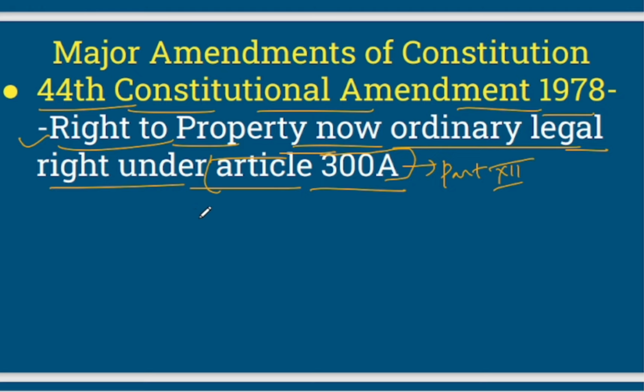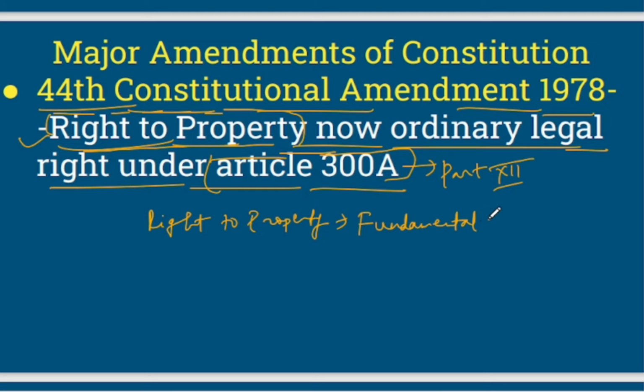Here we also need to know what was the status of this right to property before this Amendment Act of 1978. Before this act, right to property was a fundamental right. And it was a fundamental right under which articles of the Indian Constitution?